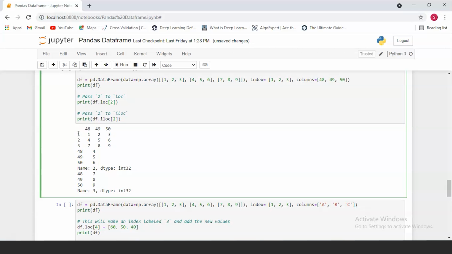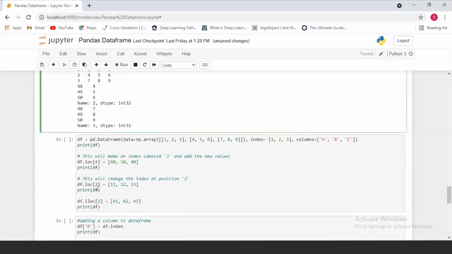Our rows and columns are usually 0 indexed, which means the first row and the first column will have an index of 0, the next one will have an index of 1, and the final one will have an index of 2. So this is the 0th row, this is the first row, and this is the second row. This is why when we pass iloc 2, we get the values 7, 8 and 9.